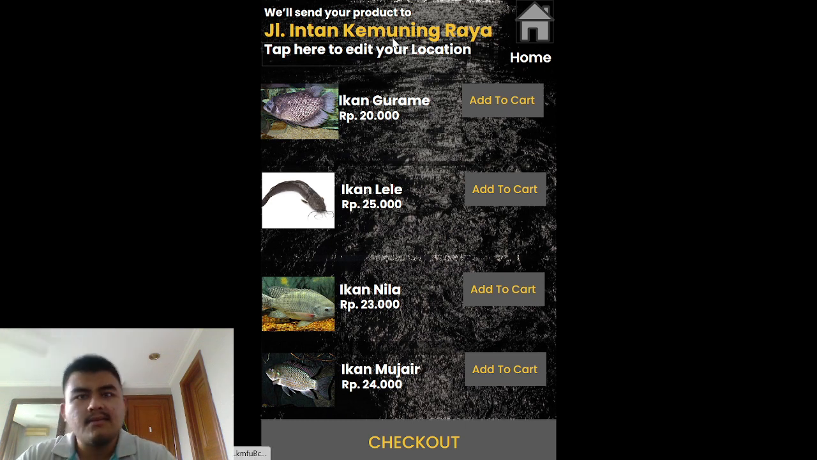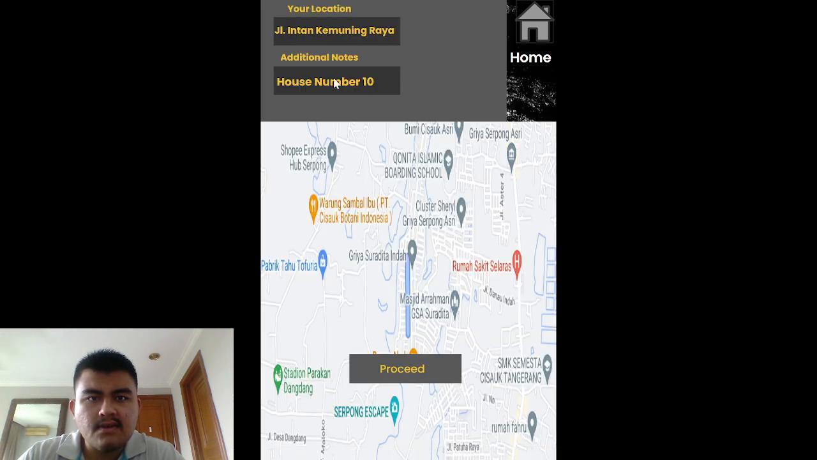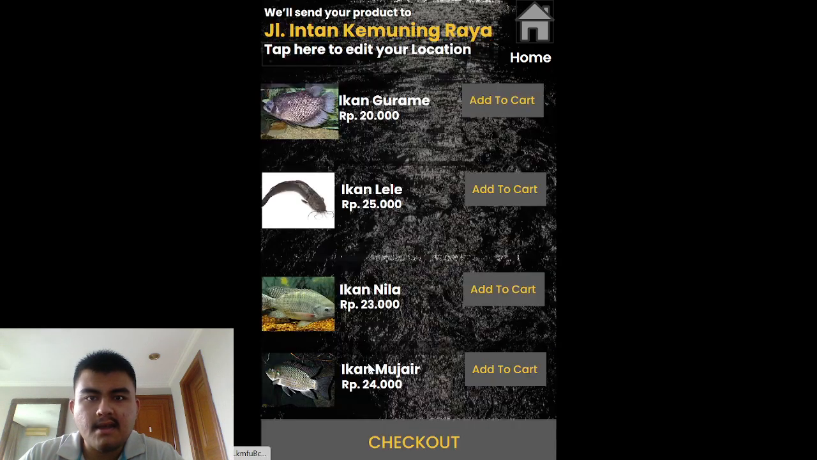Jalan Intan Kemuning Raya. And then if you tap here to edit your location, you can edit it here. It's Jalan Kemuning, and then additional notes, if you want to add something. This is just an example, and you can proceed. And then your location has already been edited. And it says if you want to order this, you can add to cart. Basically, we're not ordering food, okay?